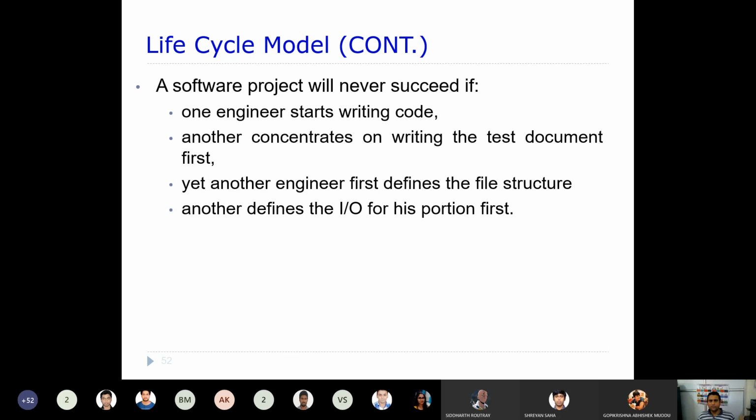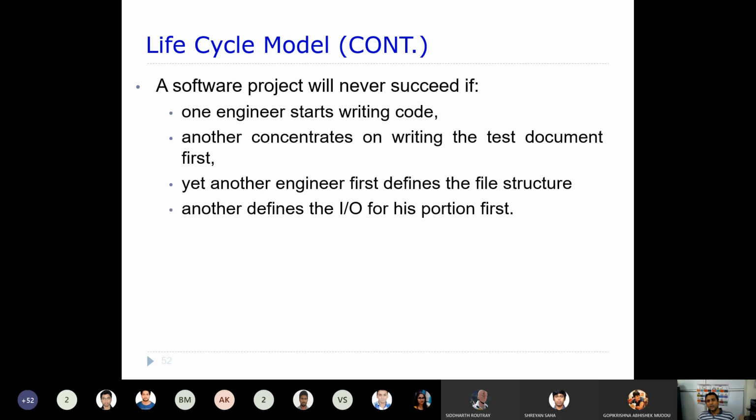A software project will never succeed if an engineer starts writing code without going through the problem definition, requirement analysis, and specification. If you directly go and code the program, that project will definitely fail. Another concentrates on writing the test document fast.